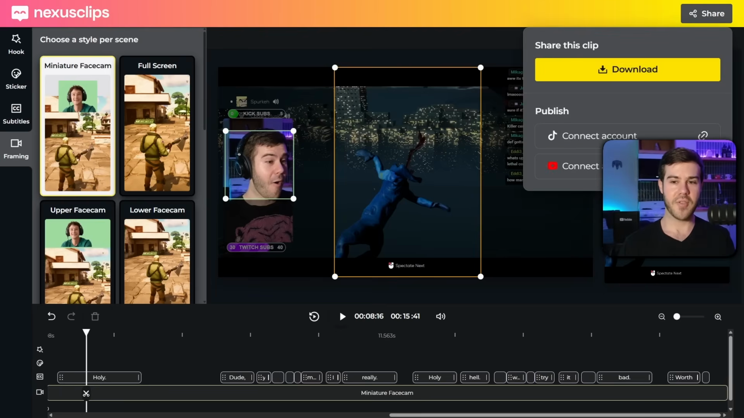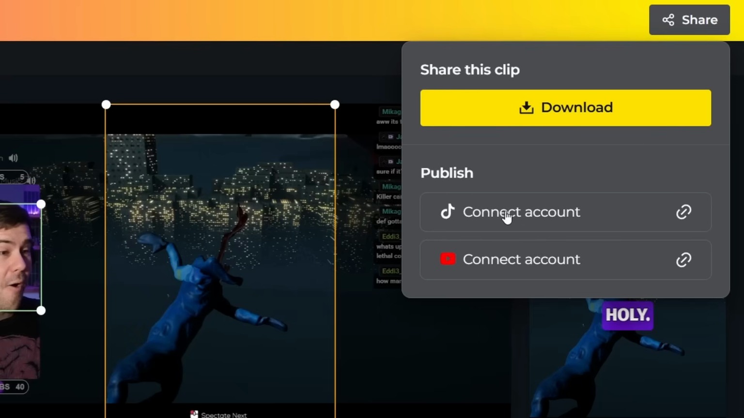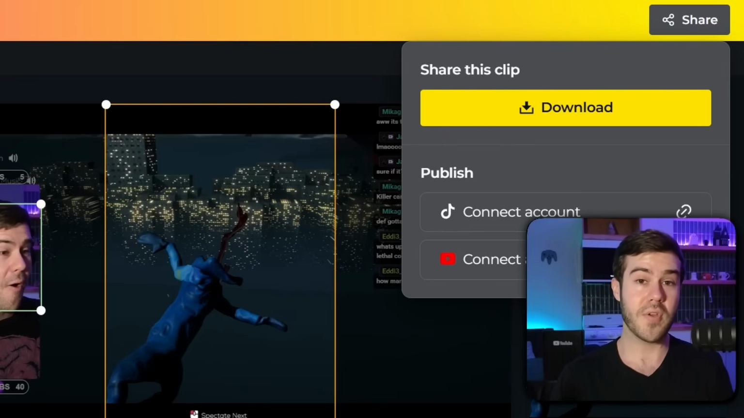So then once you have your short ready to go, hit share in the top right. You can either hit the download button to automatically download it and then apply it to your TikTok, Instagram Reels, or whatever, or you can connect your TikTok or YouTube account directly, so that way you can just easily publish it to those platforms without needing the extra steps. It's entirely up to you.